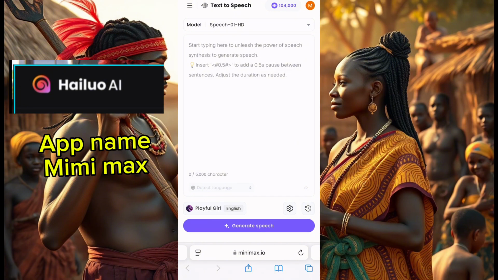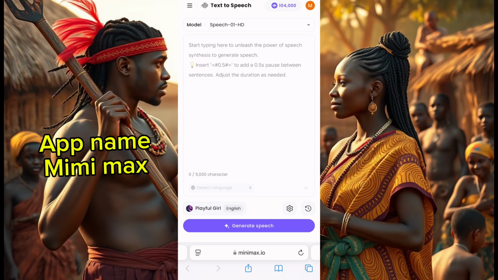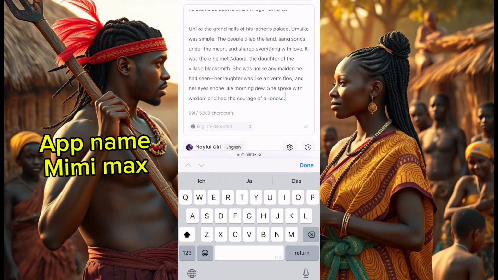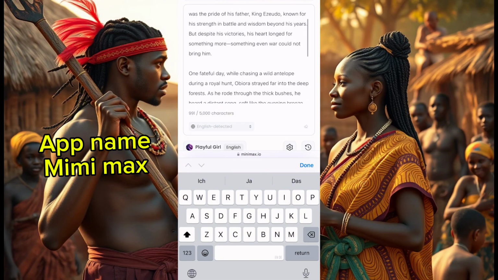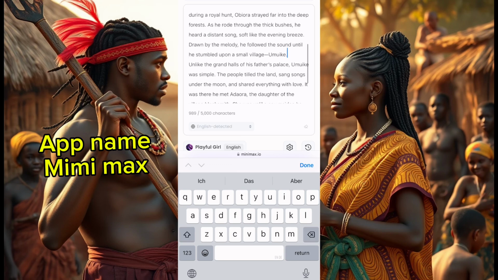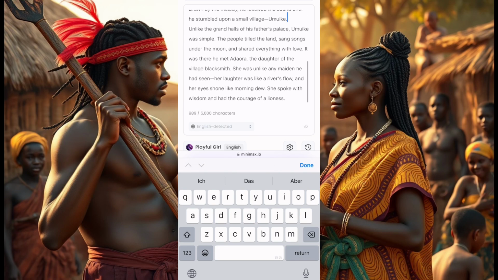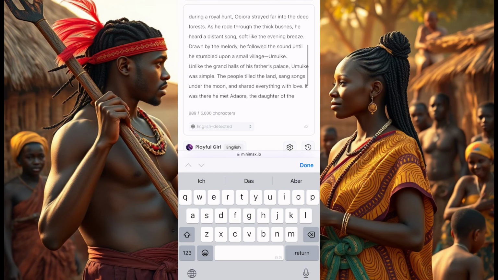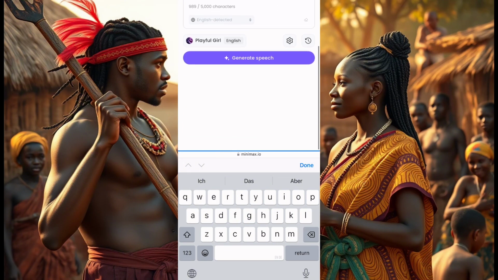And you can start here where they say start typing. You see that? Now, you click on there and you paste your write-up. This is your story. I'll just dismiss that, so I have the full story like this. Okay, so this is Minimax text to speech.